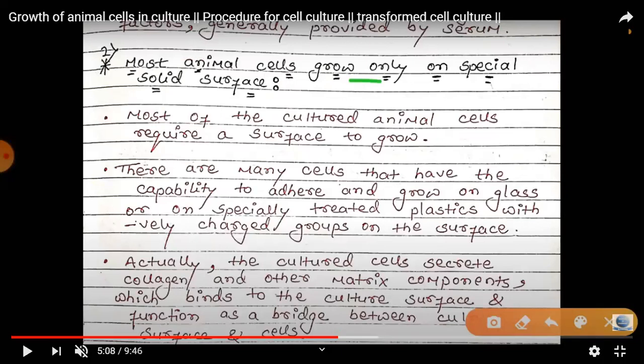So the animal cell grows on the surface, and a surface such as glass or treated plastic with negatively charged groups is necessary. These two material surfaces are needed for animal cell growth.